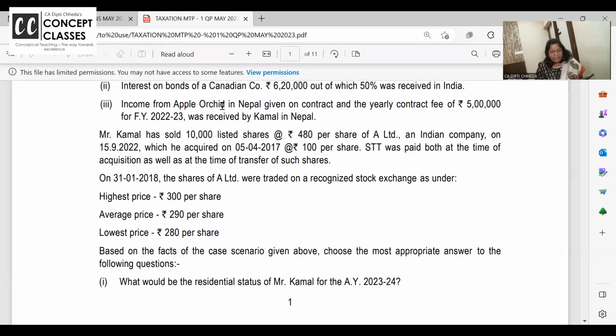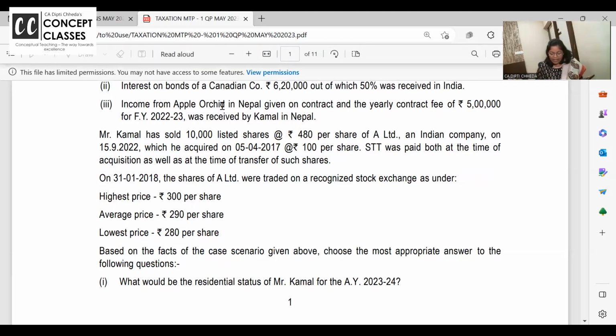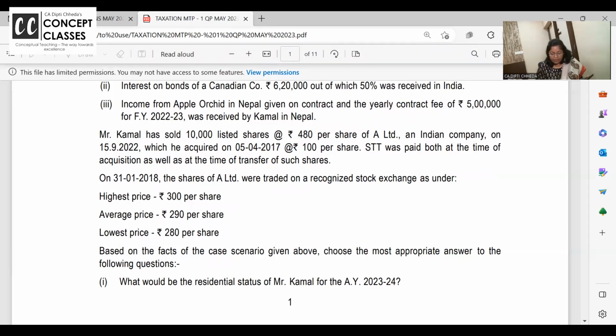Highest, average, lowest price, so you have to consider the highest price. Okay. And with this highest price, based on the facts, if you calculate your capital gain, it will be cost of acquisition. What will be the cost of acquisition? What is the sale value? 480. 480 sale value, or the fair market value as on 31st Jan.